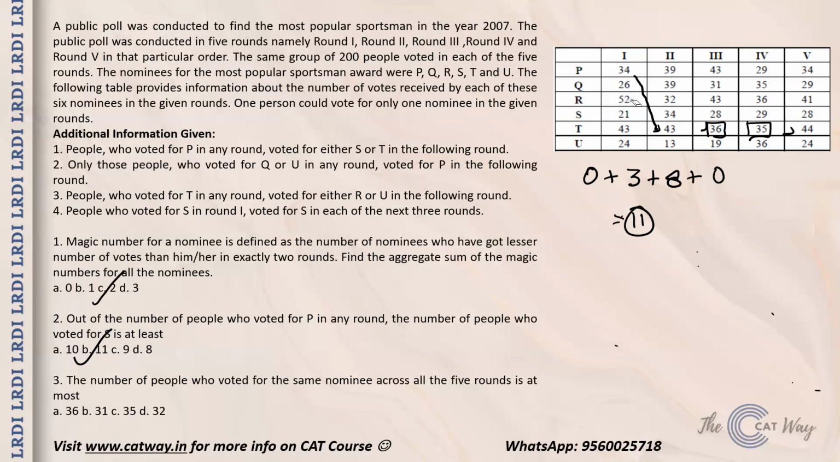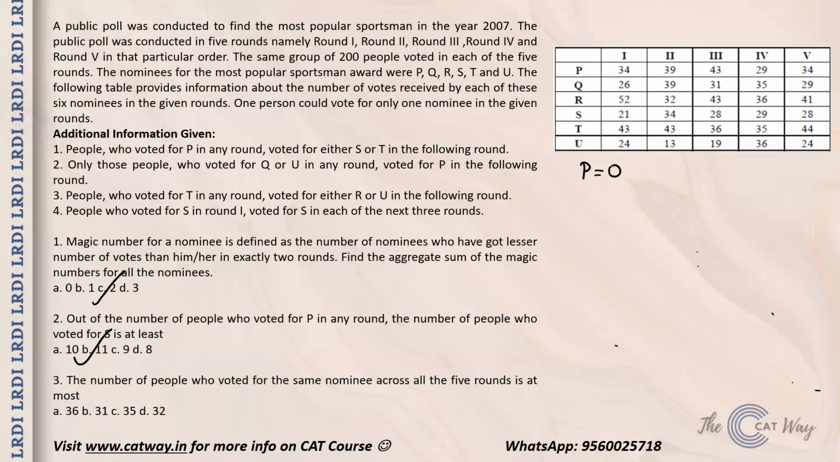Now coming to the next question: the number of people who voted for the same nominee across all 5 rounds is at most. Whenever you are asked "at most", even if there is the slightest possibility of a certain thing happening, you are going to consider it in your case. So for P, we already studied that all the people who voted for P are going to vote for S or T in the next round. So for P, the people who will still remain are going to be equal to 0.